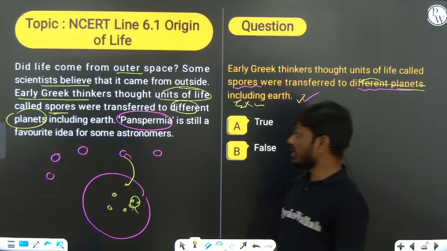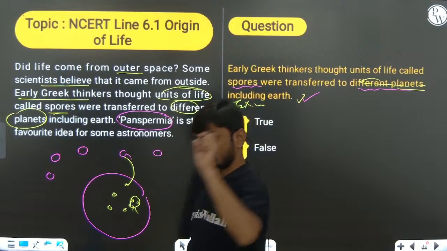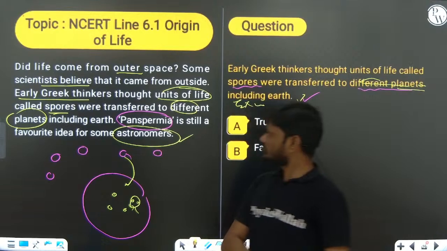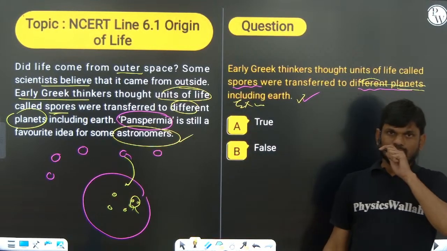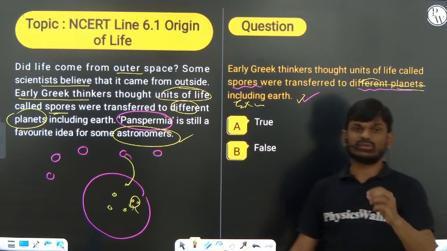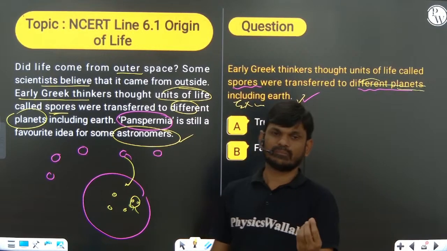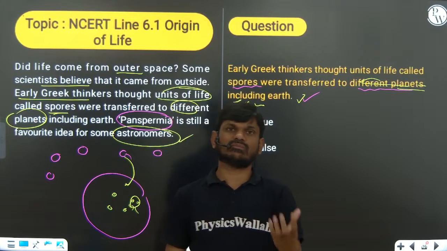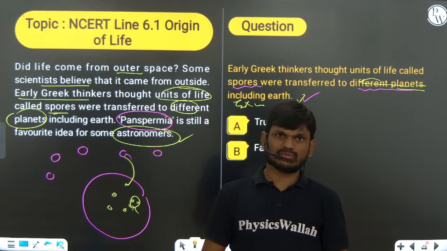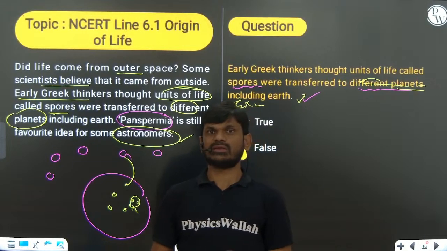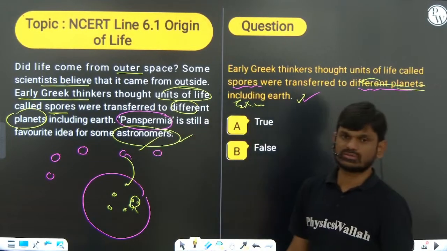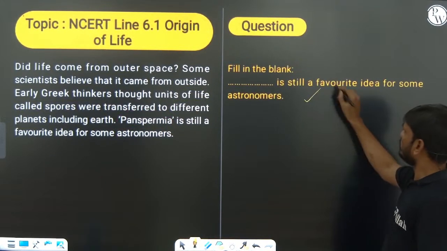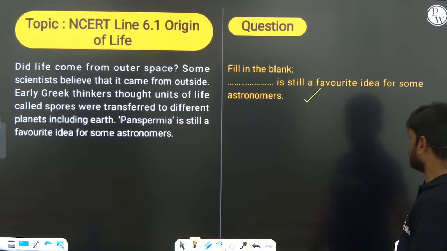This panspermia theory is still a favorite idea for astronomers. Very important: which of the following theories is still a favorite idea, or according to which theory might life have come from resistant spores? This could be believed by astronomers still.